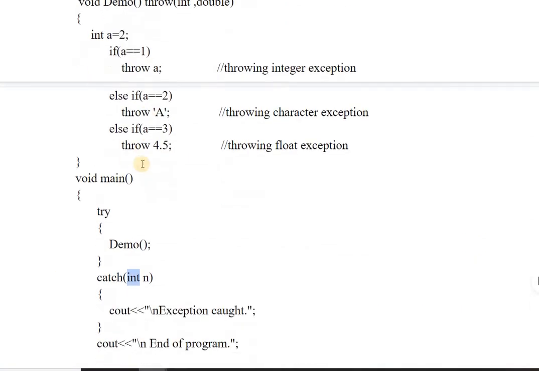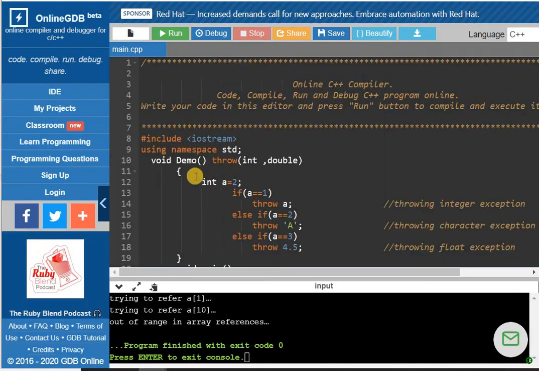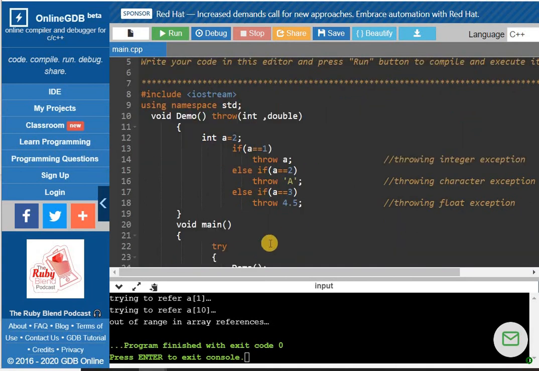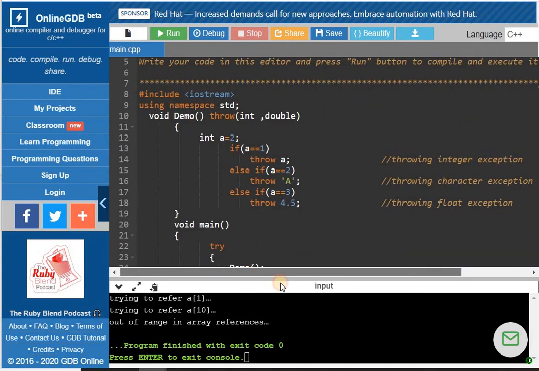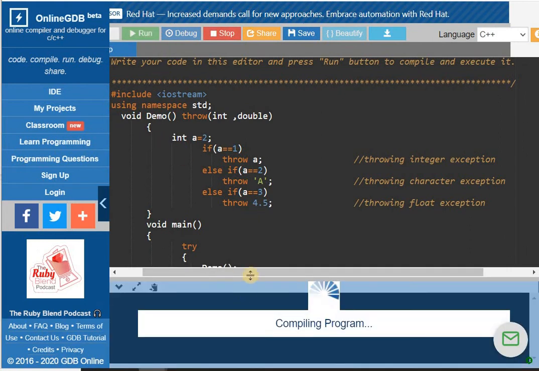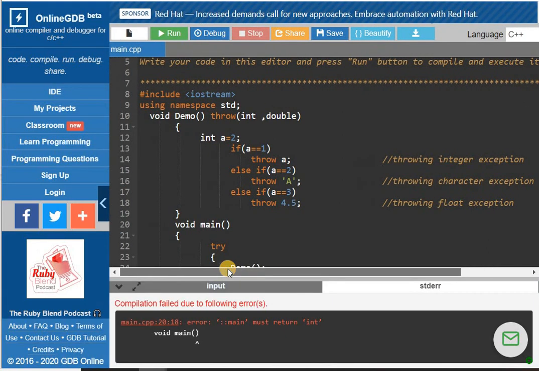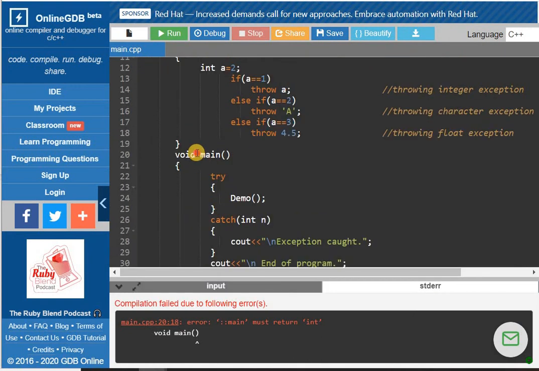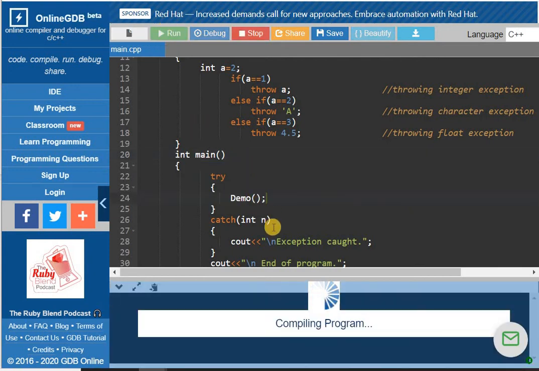Okay, so let's run this program. So this is the complete program. Now we have to see the difference between the previous program and this program. So let's run this program. Okay, so this editor takes main as an integer function. Run this program again.